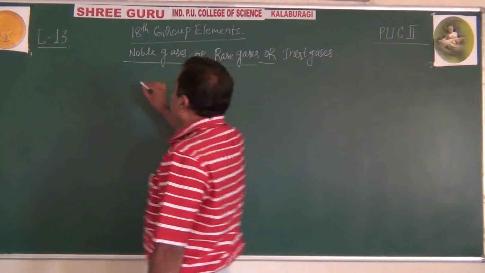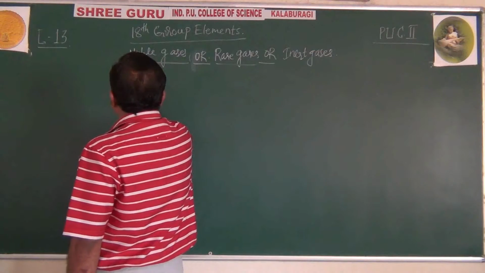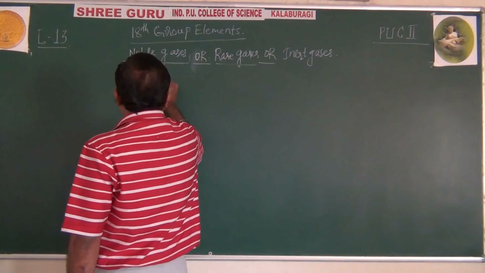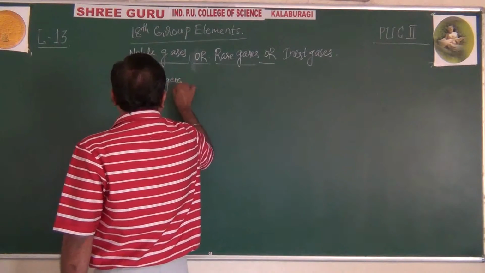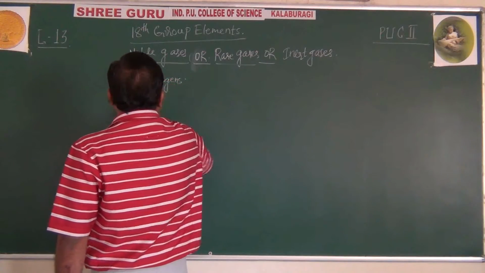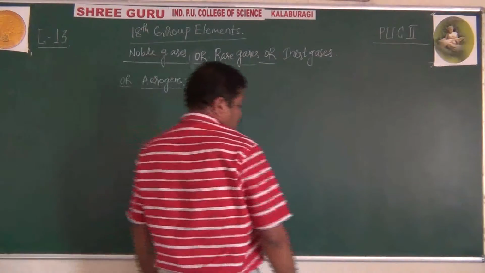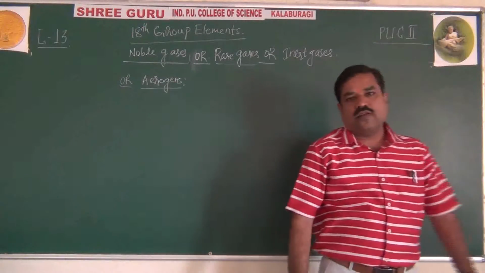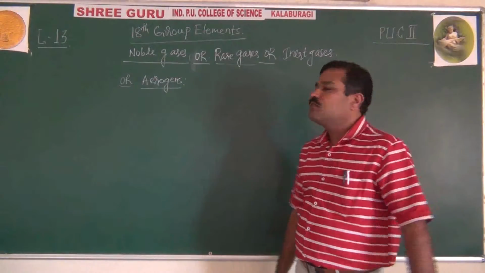Or they are also called by another name, aerogens. See, they are called noble gases because they have a complete octet, 8 electrons in the outermost orbit.